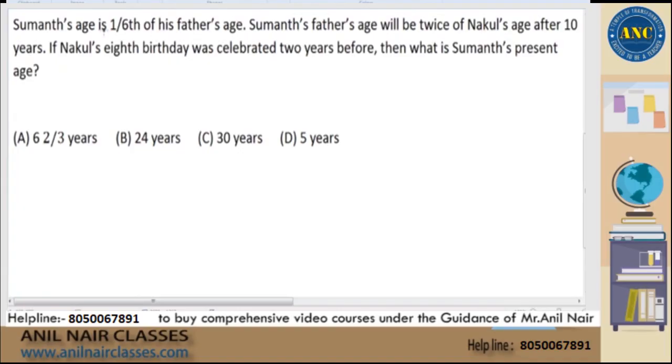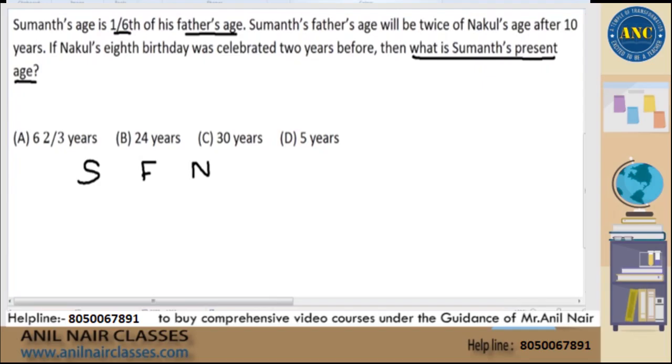Now the question says, Sumant's age will be 1/6 of his father's age. There are 3 people, Sumant, father and Nakul. Now the main question is, what is the present age of Sumant? Because the main question is what is the present age of Sumant, the answer option also will represent the present age of Sumant. There is a very important point now to learn. Please listen to this carefully. The answer option also will represent the present age of Sumant.